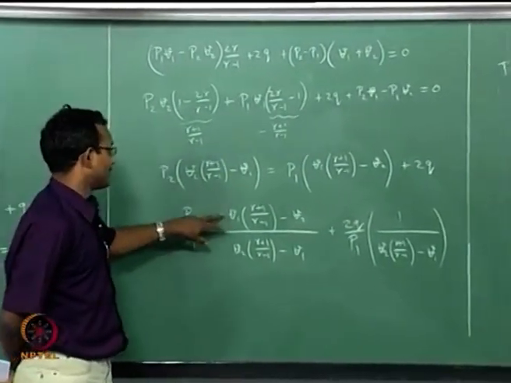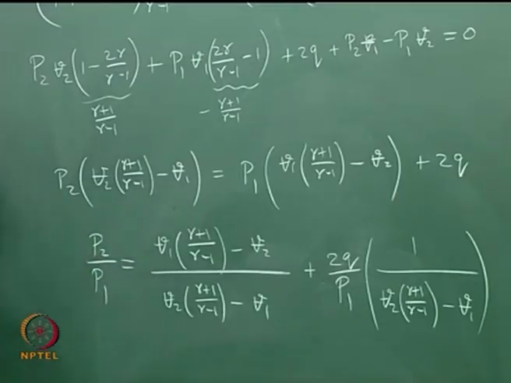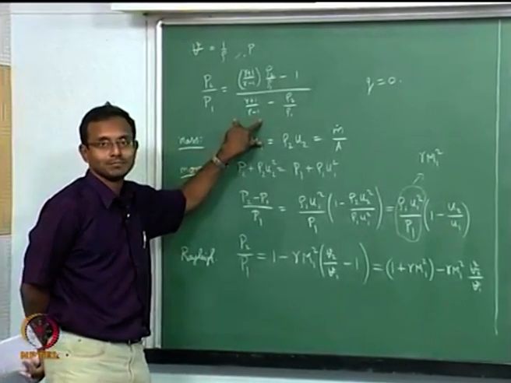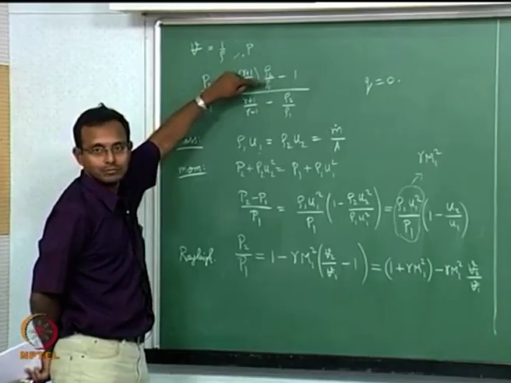Now if you look at this, I can divide the numerator and denominator by V2, so that I will get back to the original expression I had out here. For q equal to 0, I will get to this expression finally, because rho 2 by rho 1 is equal to V1 by V2.